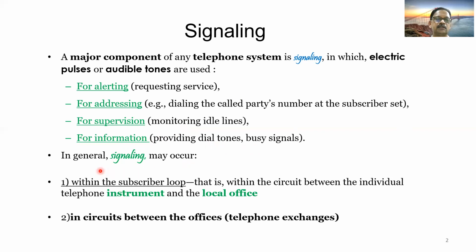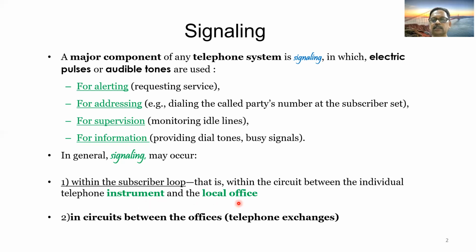In general, signaling may occur in two cases. Case 1, within the subscriber loop, that is, within the circuit between the individual telephone instrument and the local office or the telephone exchange.